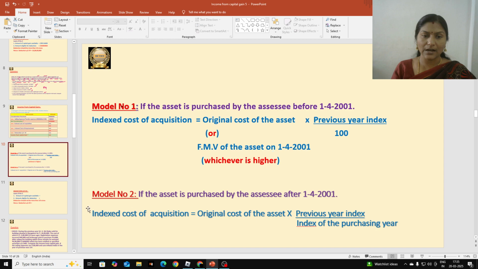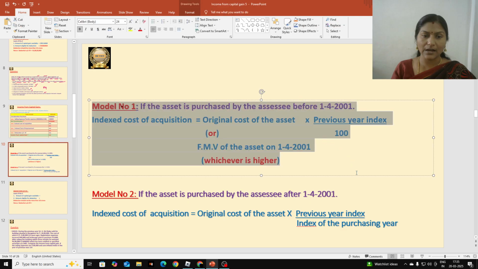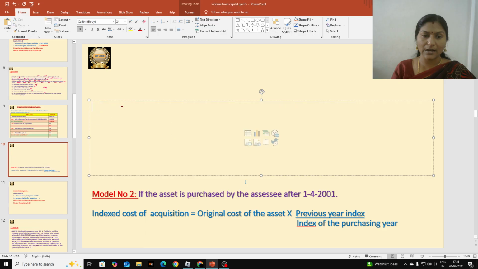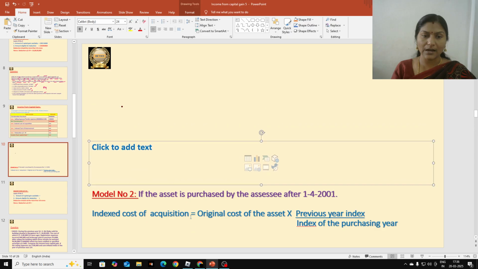So model 2 we can apply if the asset is purchased by the assessee after 1-4-2001. That model 2 formula we can apply. So model 1 I am removing because that is not suitable for this problem. We have to use model 2, because the asset is purchased after 1-4-2001. Hope this is clear for everyone.